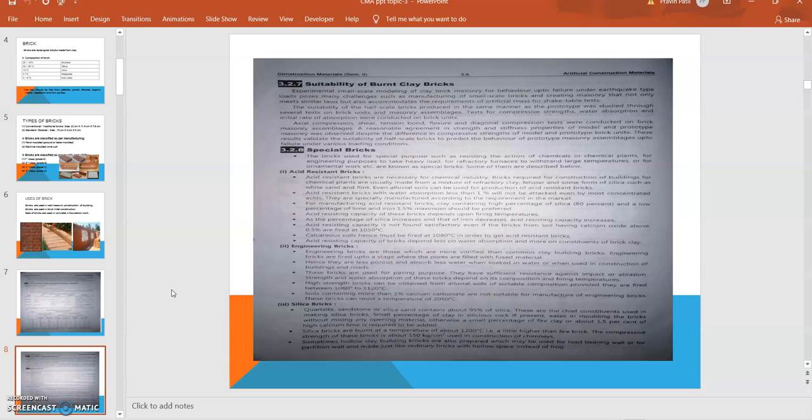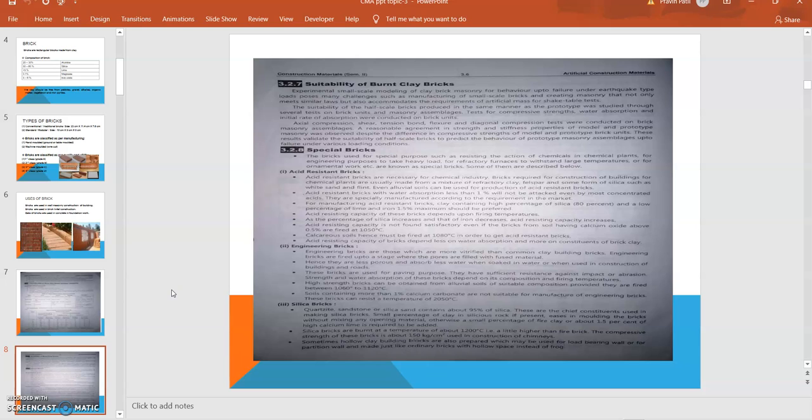The acid resisting capacity is not found satisfactory even in bricks from soil having calcium oxide above 0.52 and fired at 1050 degrees Celsius. The calcareous soils hence must be fired at 1080. So for manufacturing this type of brick, the temperature required is around 1080 degrees Celsius in order to get the acid resistant bricks. Then second, that is engineering bricks.